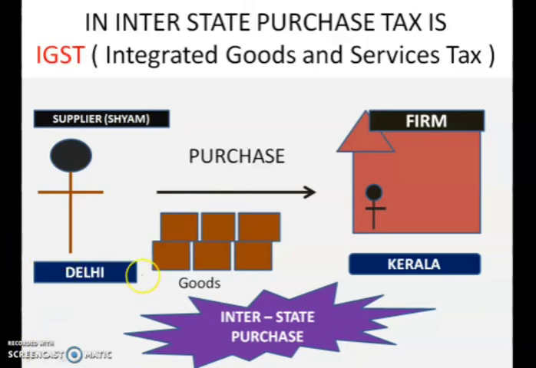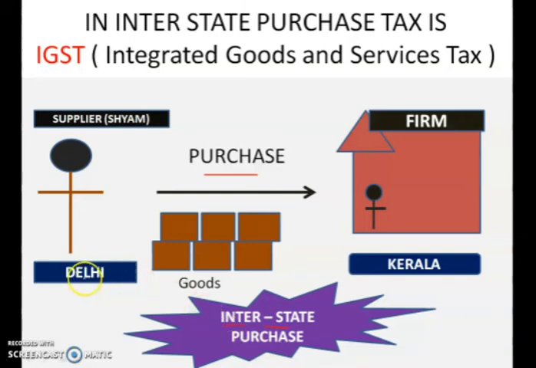Now children, let us see a second story. In this story, you can see there is a supplier named Shyam, and he is from Delhi. And there is a firm situated somewhere in Kerala. So this firm is purchasing some goods from a supplier of Delhi. You can see there are two different states taking part in the process of purchase. So such purchase is known as interstate purchase.